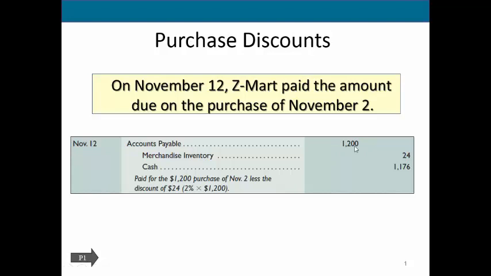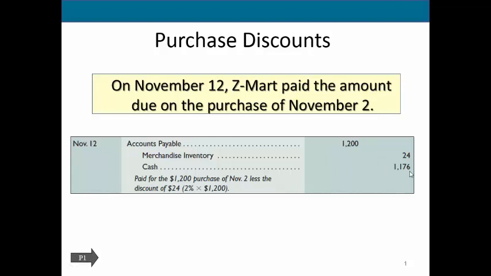The company offered us this 2% discount. So we took that 2% discount and we paid them cash of the difference between what we originally owed minus 2%, and now we have totally fulfilled our obligation to them. They can't come back to us later and say, oh, you didn't pay us the full amount. The contract said we could take this discount. So now you can see we are not in balance because there's a difference of $24, which is the amount of the discount that we took.